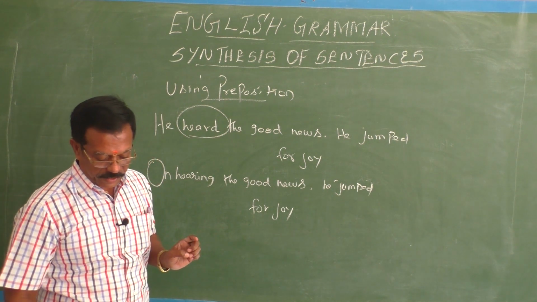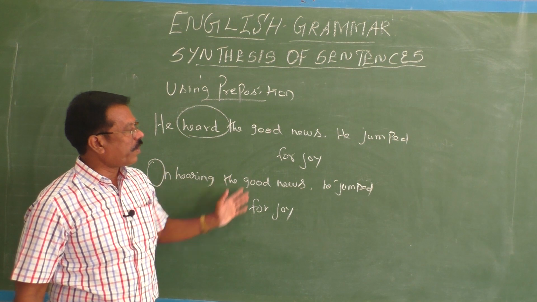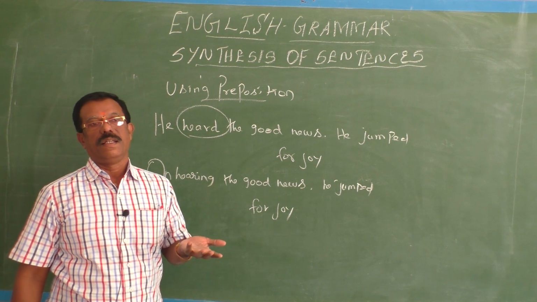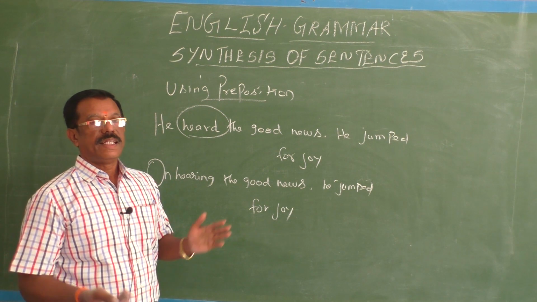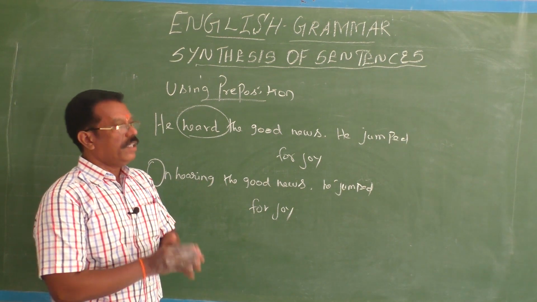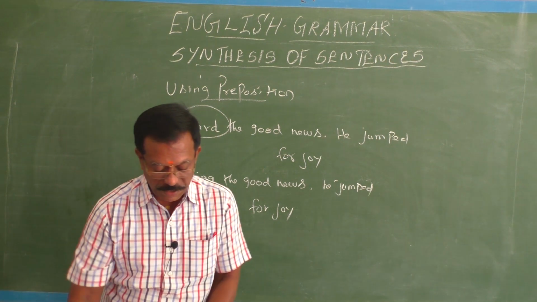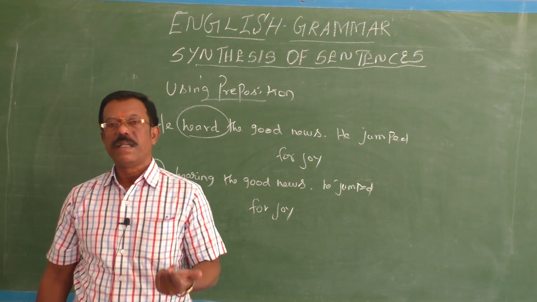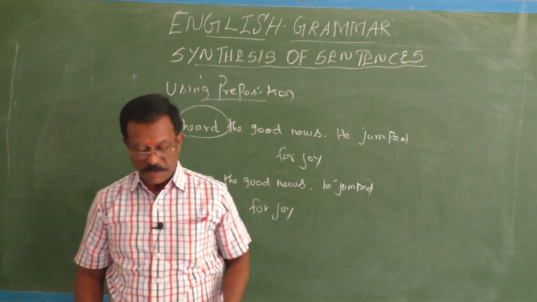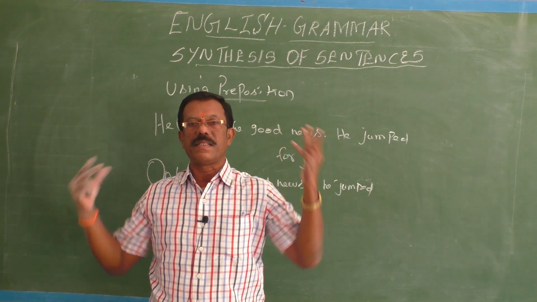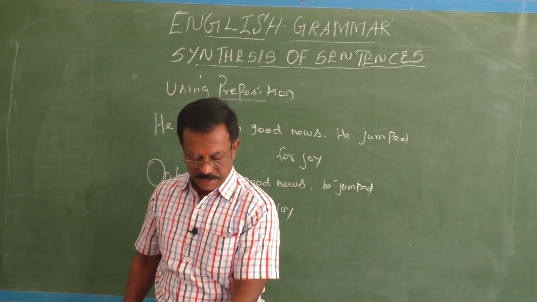Very fine, children. Next, so far I explained to you five to six ways and means of synthesizing single sentences into a simple sentence. Let me sum it up. By using participles, present participle or past participle, you can synthesize given simple sentences into one simple sentence.